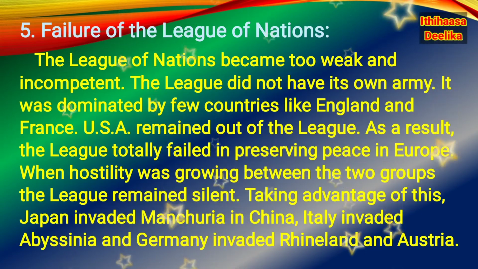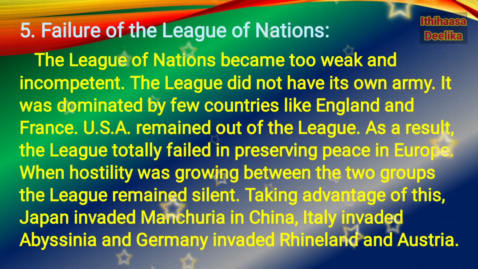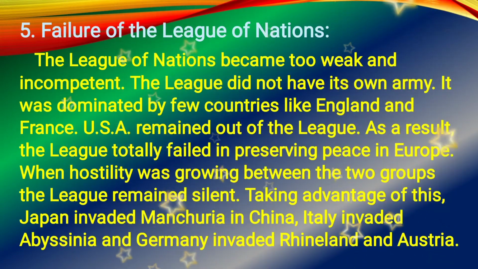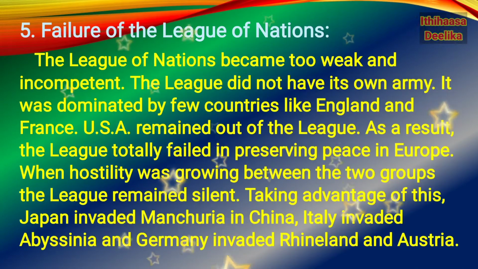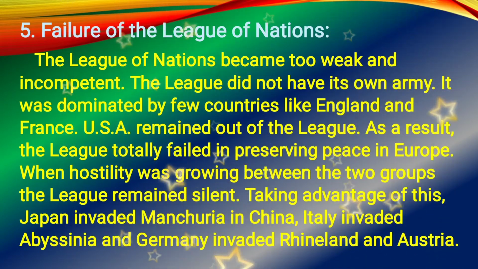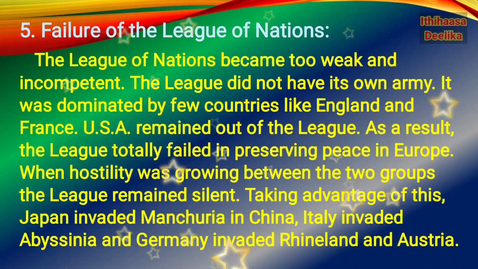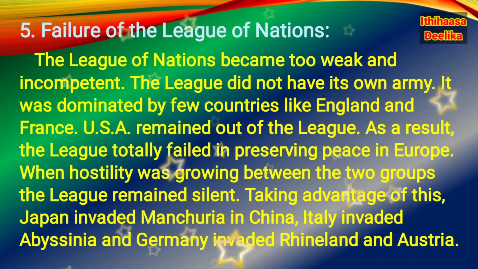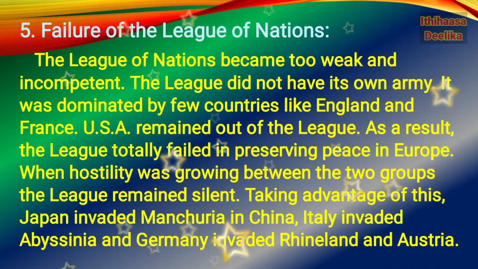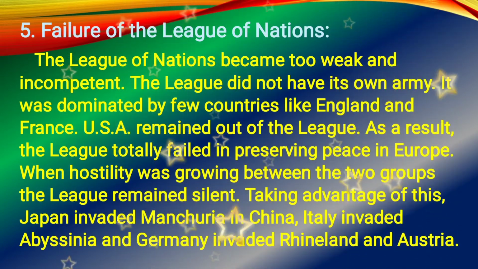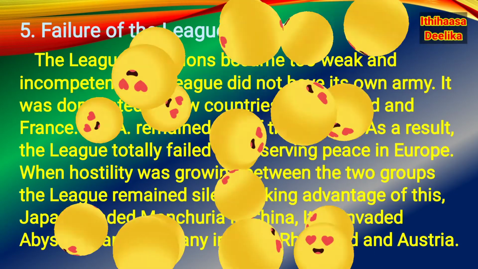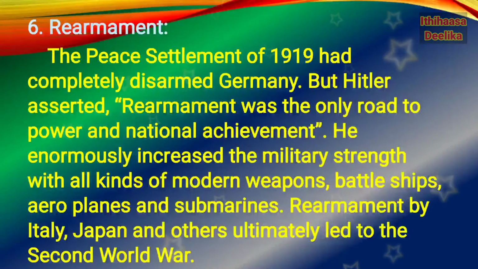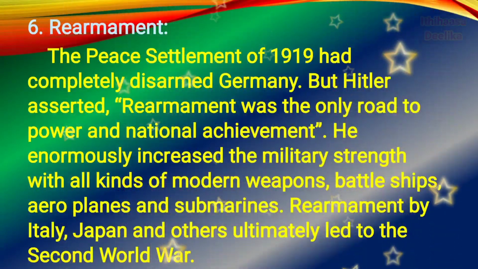Italy invaded Abyssinia in Africa. And Germany invaded Rhineland. Of course, the Rhineland originally belongs to Germany. It was captured by the French during the Versailles Treaty. So Germany invaded Rhineland and Austria.